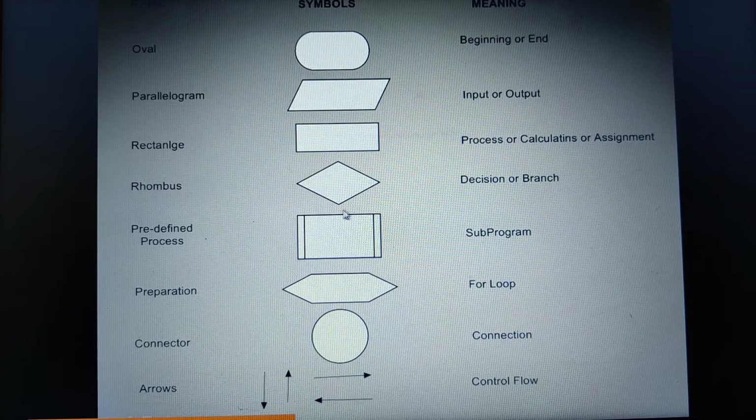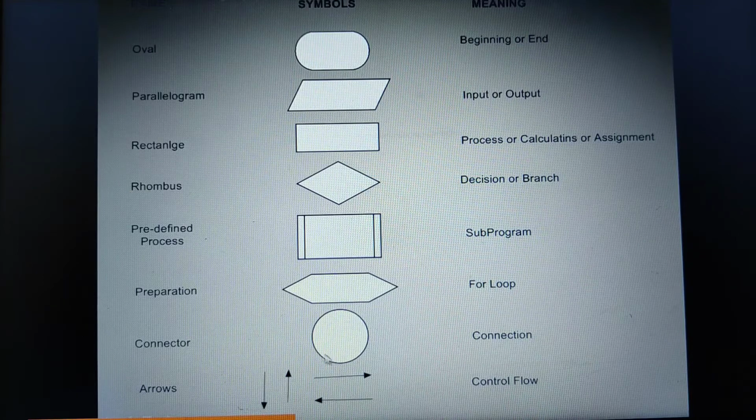Now this is decision making or branching statements, like for, while, do while statements. Simple if, if else and all, we are going to use this kind of decision making, which is called the rhombus. Now this is your subprogram. We haven't come across this part yet, so in the further chapters we'll see it, and at that time you'll get to know why to use it. If a program has subprograms to solve, then we use the predefined process. Then for loop, if I have it in my algorithm or program, is represented by the preparation symbol.